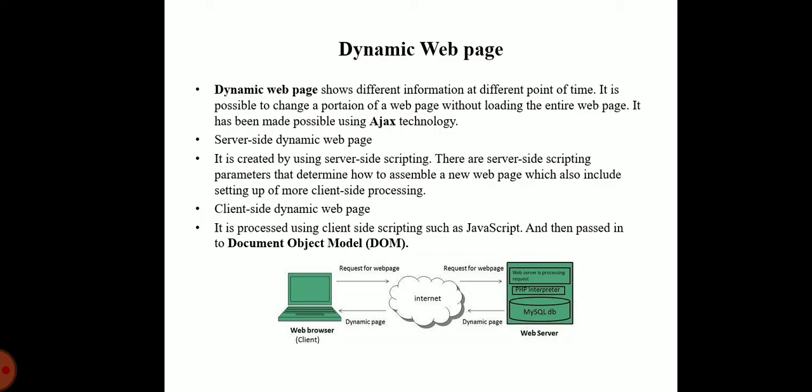In client-side dynamic web pages, the page is processed using client-side scripting such as JavaScript and then passed into the document object model, that is, the DOM. The same process of dynamic web pages moves the HTML or JavaScript from the web server to the client, as in the figure.